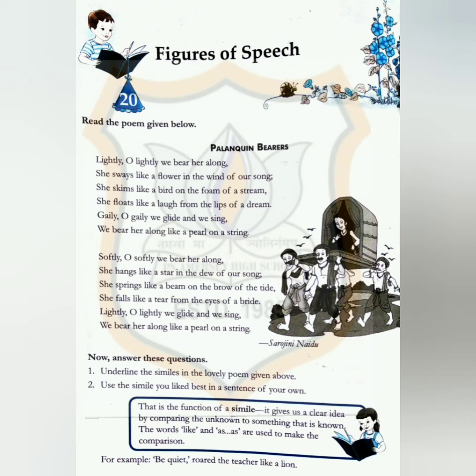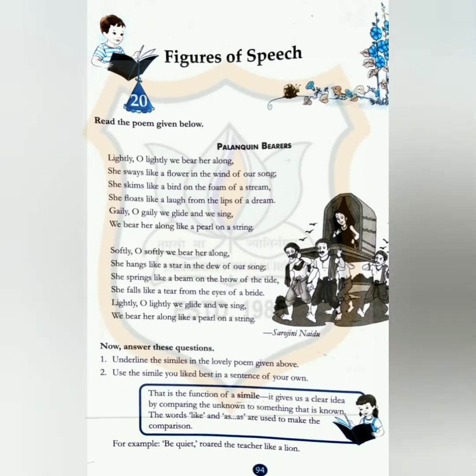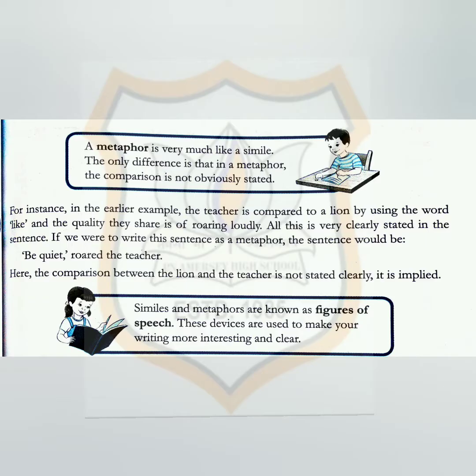Now children, in a very simple way we will understand what is simile. A sentence which carries like or as, that sentence is said to be a simile sentence. Now, what is metaphor? Again, in the box, we will read the definition. A metaphor is very much like a simile. The only difference is that in a metaphor, the comparison is not obviously stated. Children, in a very simple way, we have understood the meaning of simile. The sentences which have like and as are called simile sentences.